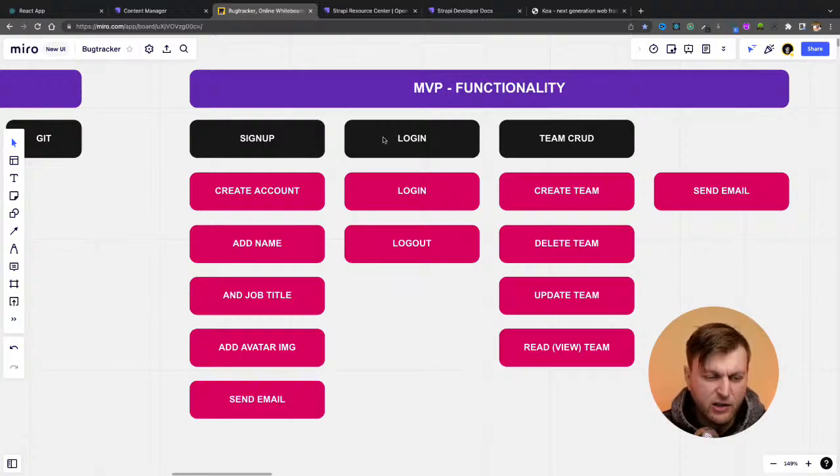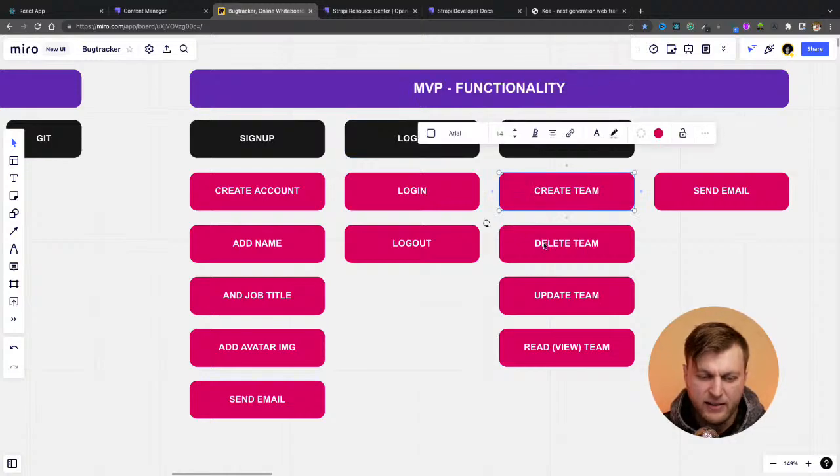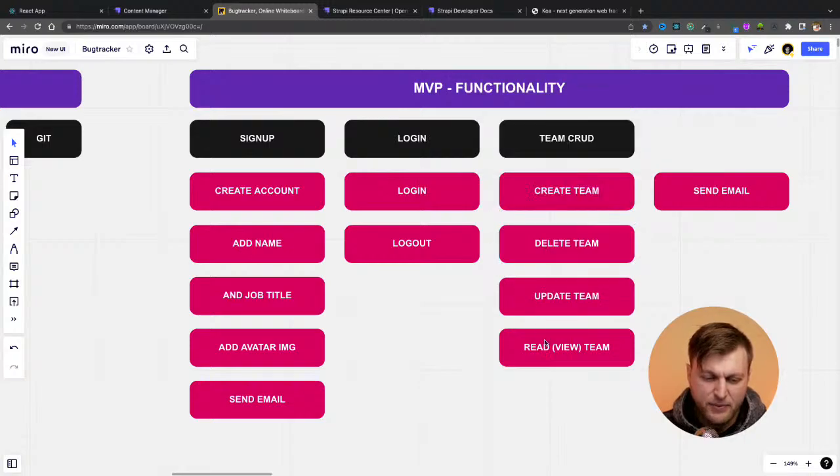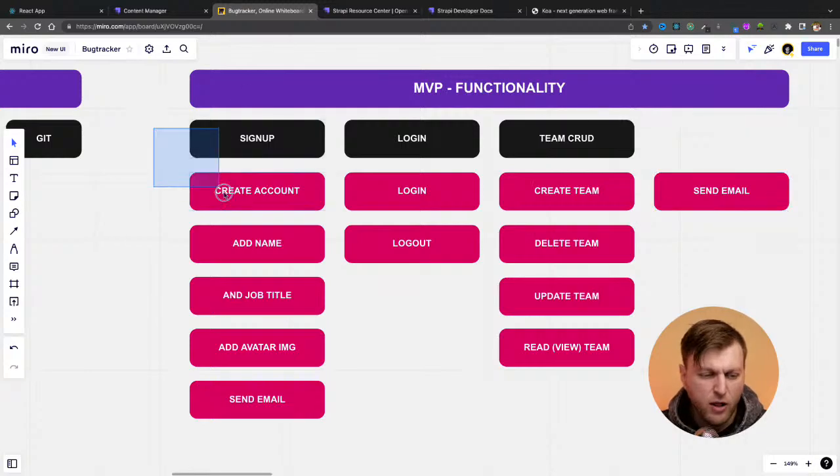So the first thing I said, you need to be able to sign up. You need to be able to log in. You need to be able to do full CRUD functionality with team, meaning you need to be able to create team, delete team, update team, get the team. And then also, as an additional item, if someone creates a team, you should receive an email that, hey, you created this team. And so that's it. That's all I'm going to focus on.